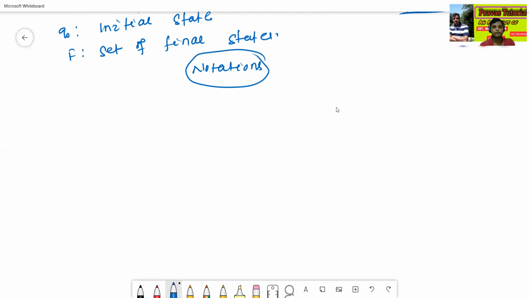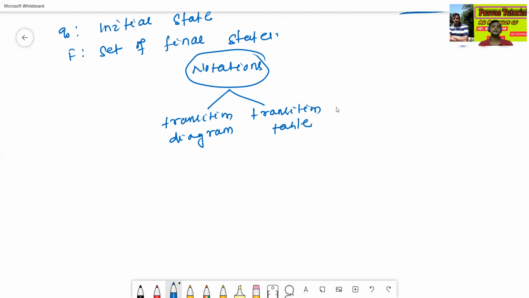Okay. We can represent NFA in 2 ways, either transition diagram or transition table, right? It is completely similar to DFA. In case of finite automata, every finite automaton we can represent in 2 ways, either transition diagram or transition table, right?